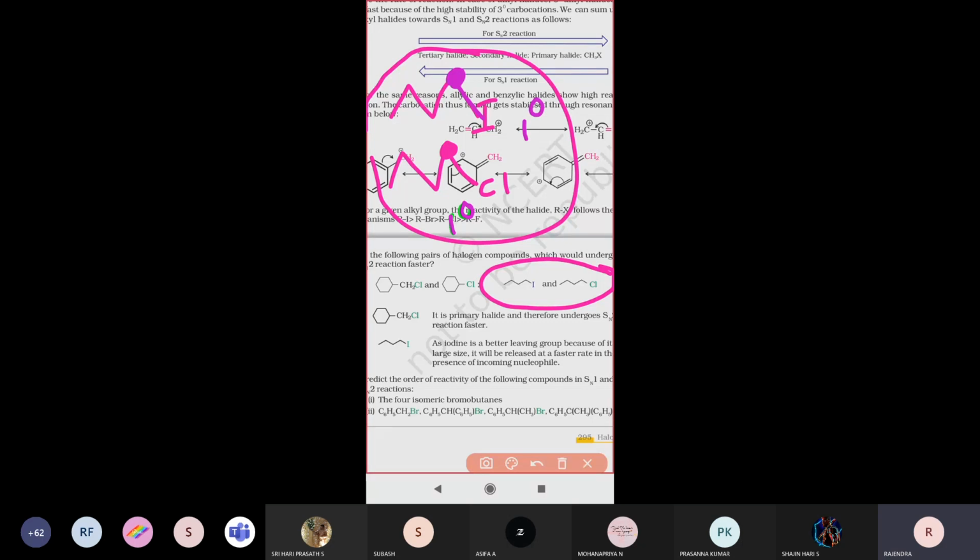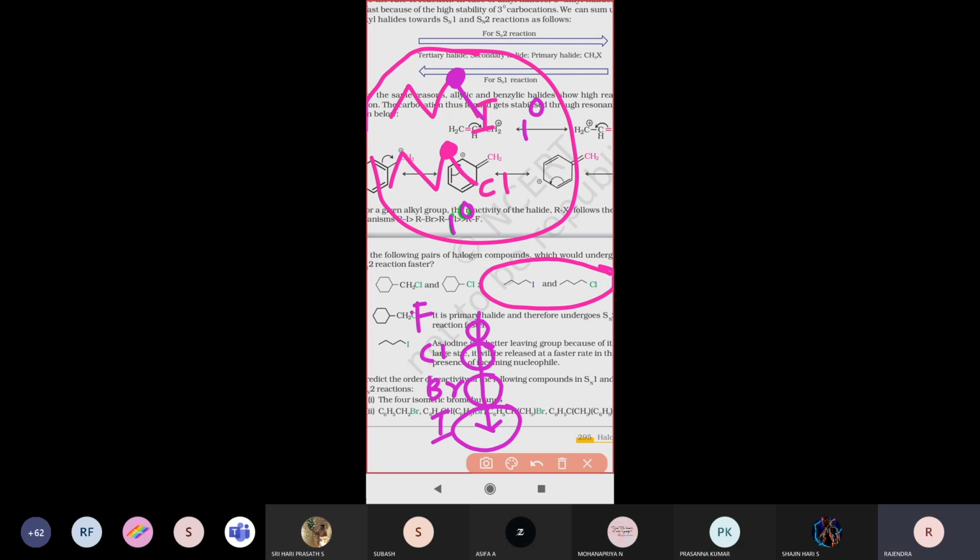If size is larger, that means the compound is very fast in undergoing SN2 reaction. So if you are moving from fluorine, chlorine, bromine, iodine, moving down like this, what happens to the atomic size? It gradually increases. Size slowly increases.